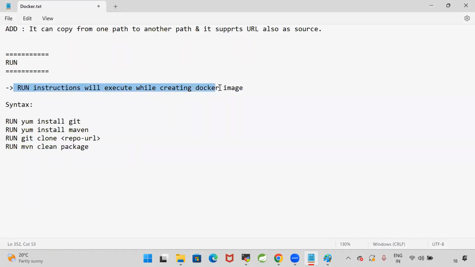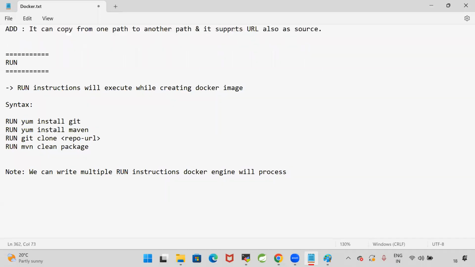Run instructions will execute while creating the Docker image. This is the syntax to write the Docker run instructions. Note, we can write multiple run instructions. The Docker engine will process them from top to bottom.